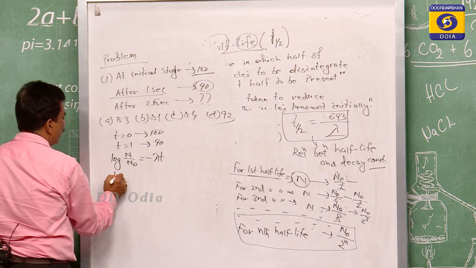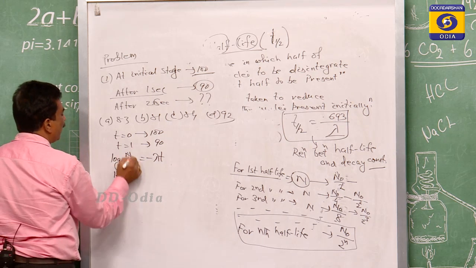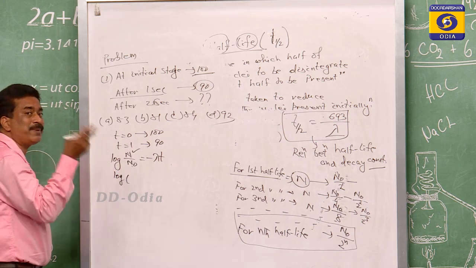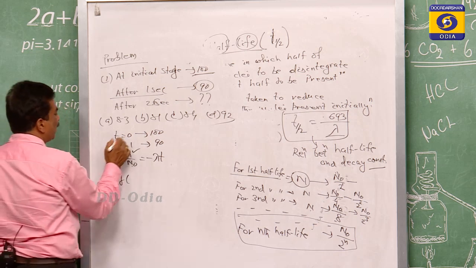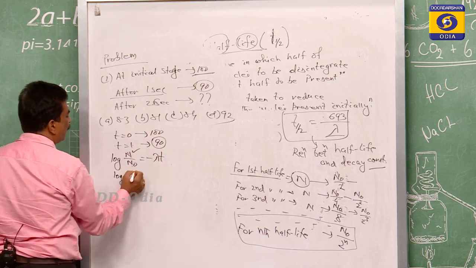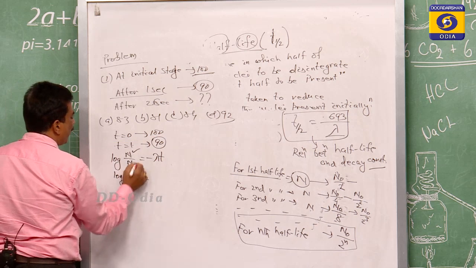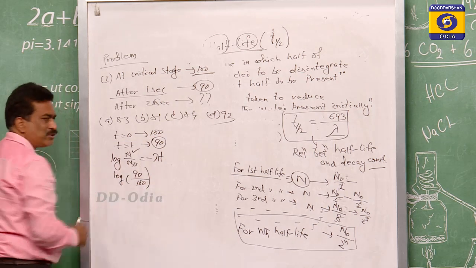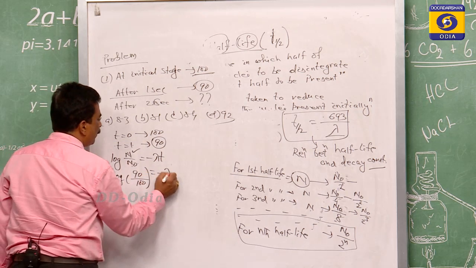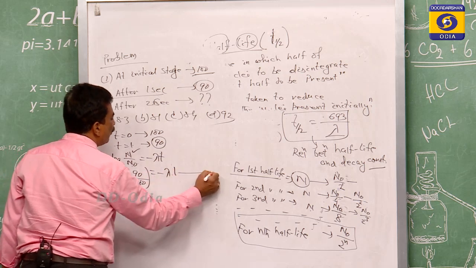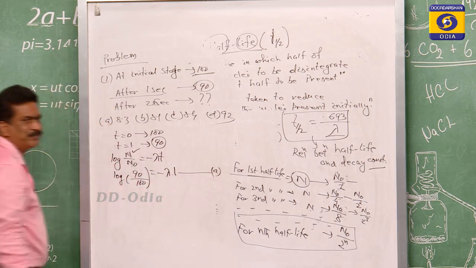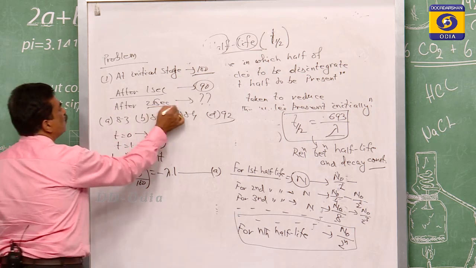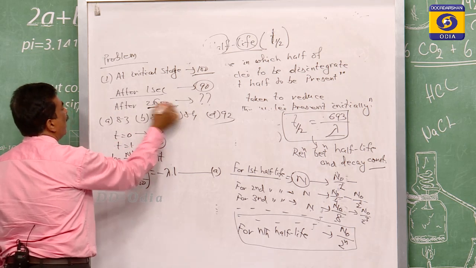Here N means the number of atoms present at that time, so after 1 second the number present is 90, by N0, initially 100, is equal to minus lambda t, with t equal to 1. Say this is equation one.